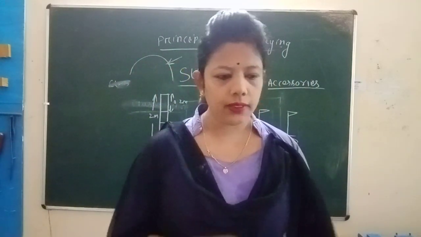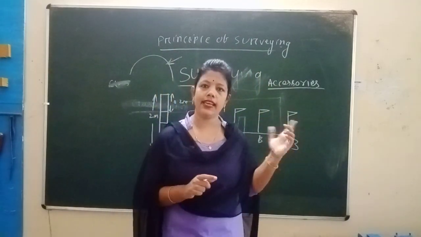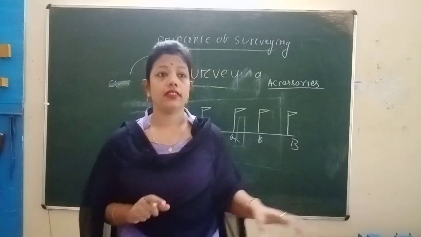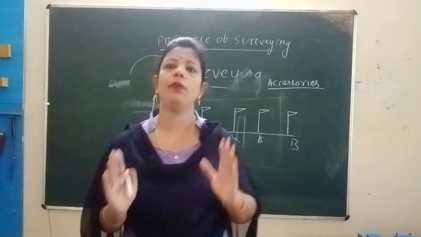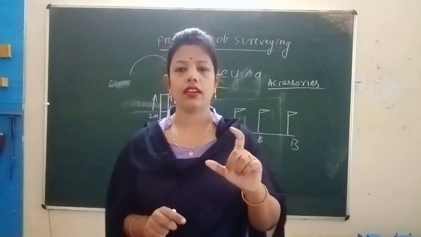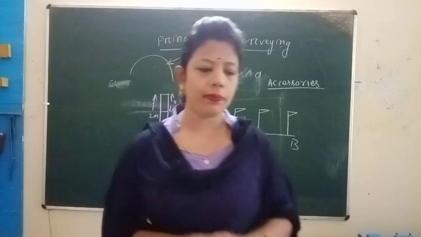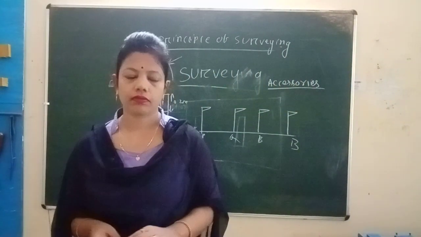Next we go to the 30 meter chain. The 30 meter chain is also used for fairly level ground. At every 15 links there will be a tally. Each link is 0.2 meter, and there are 150 links.